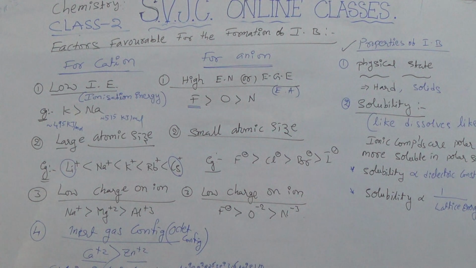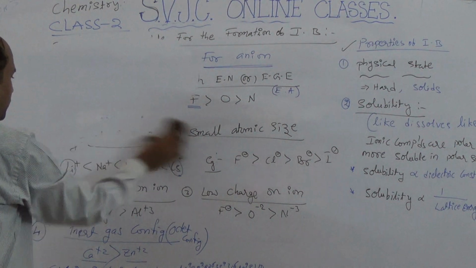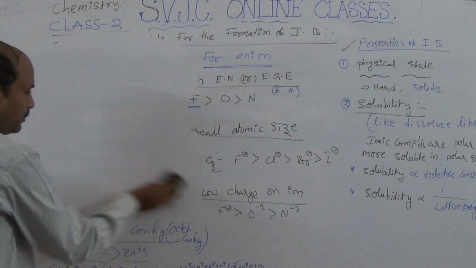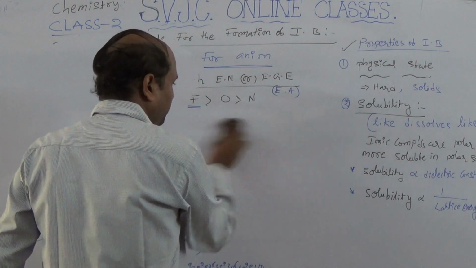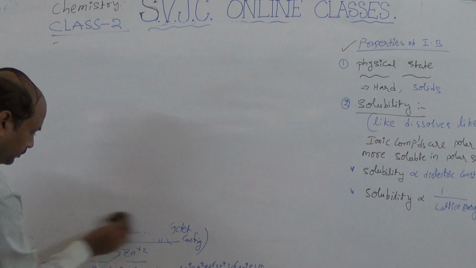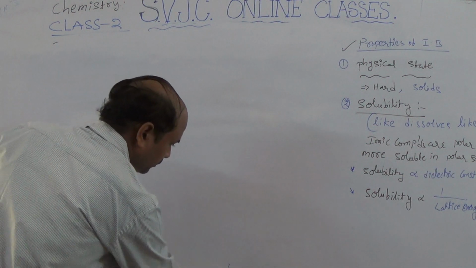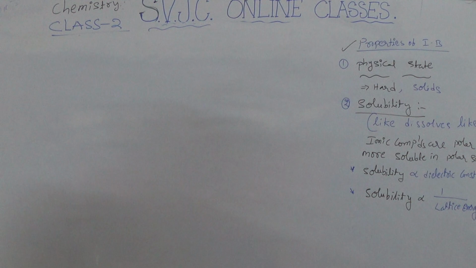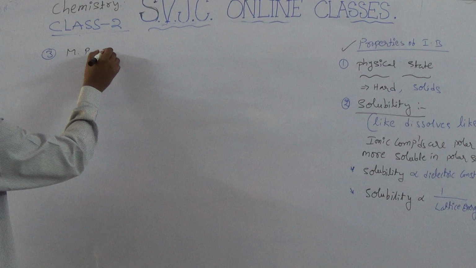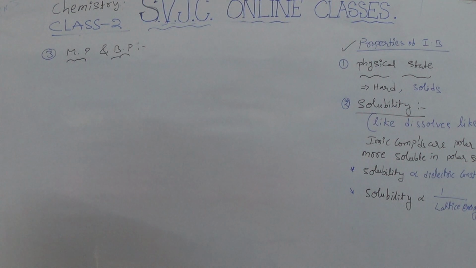So the next, the third one, is MP and BP, that is, melting points and boiling points.